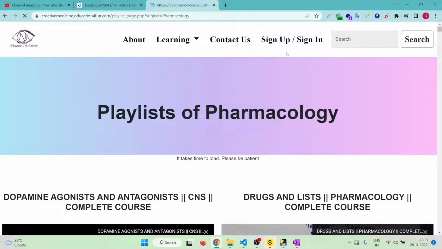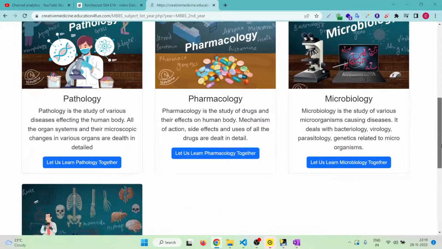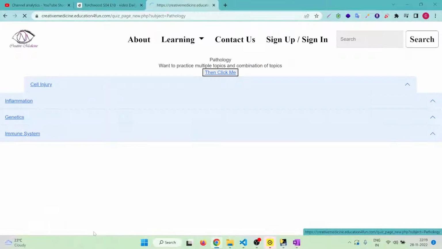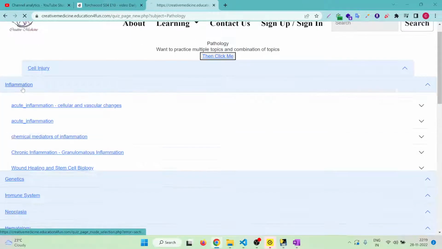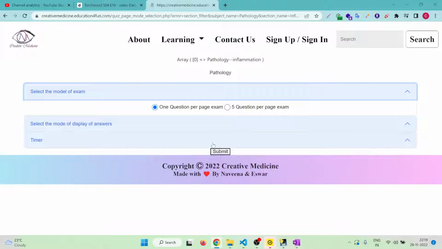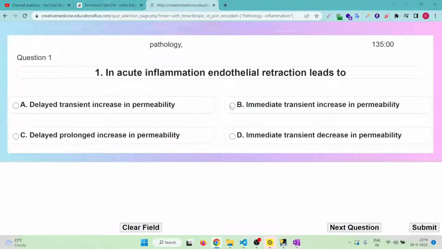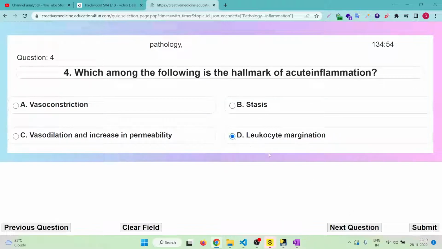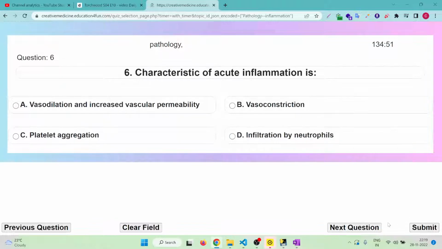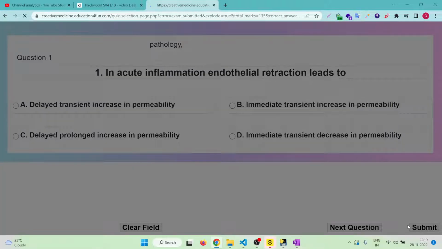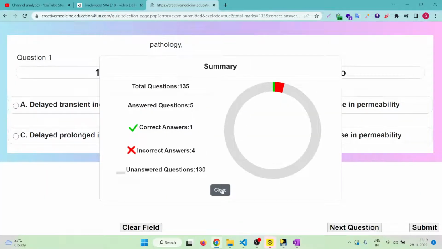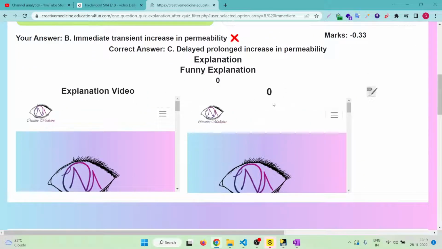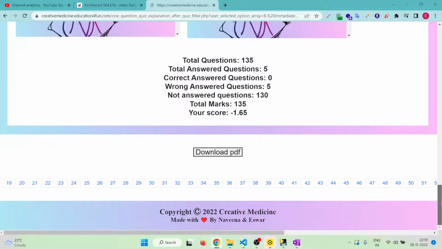Quiz section is not yet completed. It takes some time to complete. For now, only the pathology section of quiz was completed, but still the videos are not yet uploaded. Even here there are lots of quizzes like this. You can select any type of quiz. You can practice, as many number of times as you want. And then you will also get the explanation. But still, the explanatory video is not yet linked. It takes time for it.